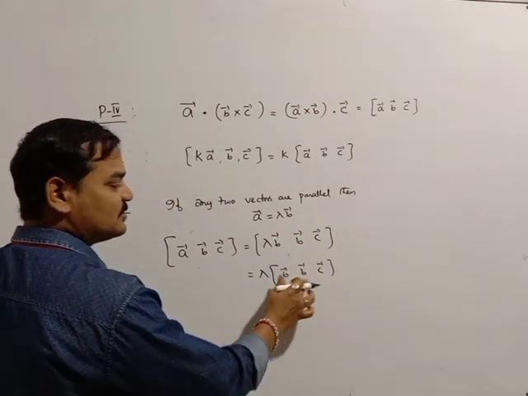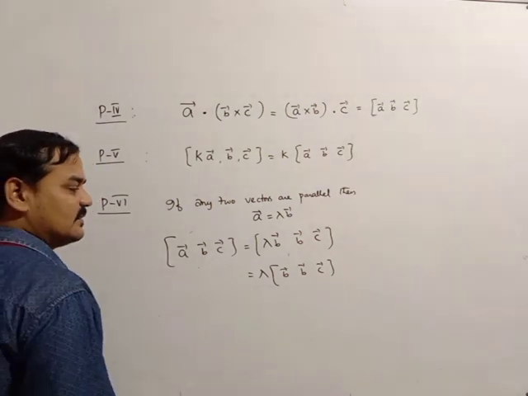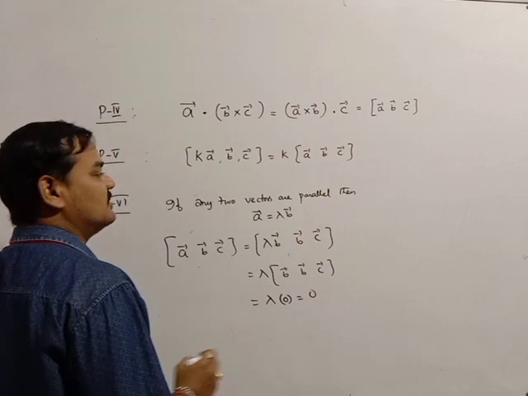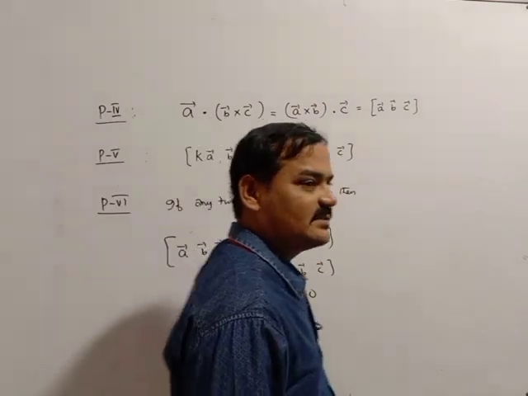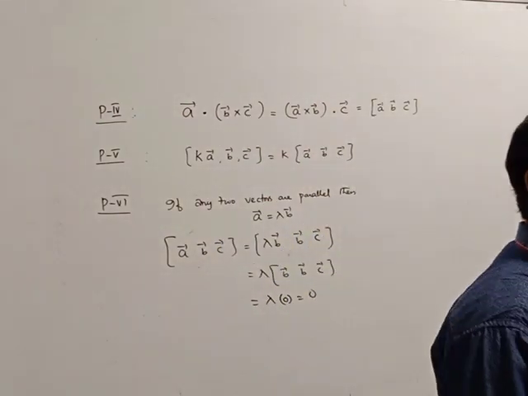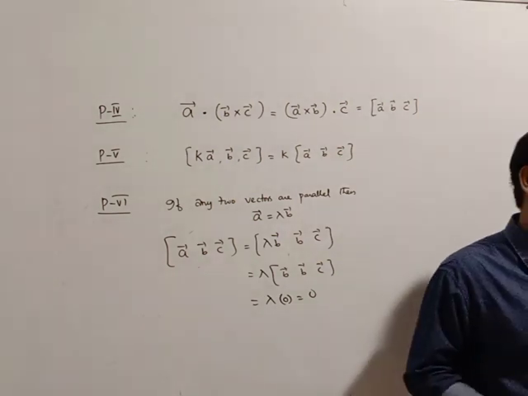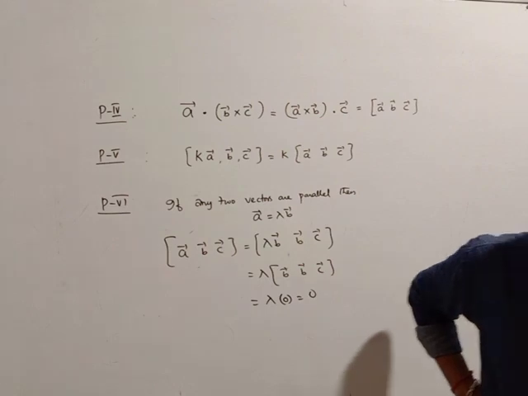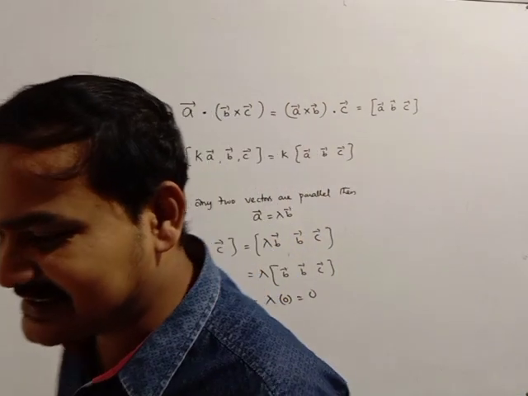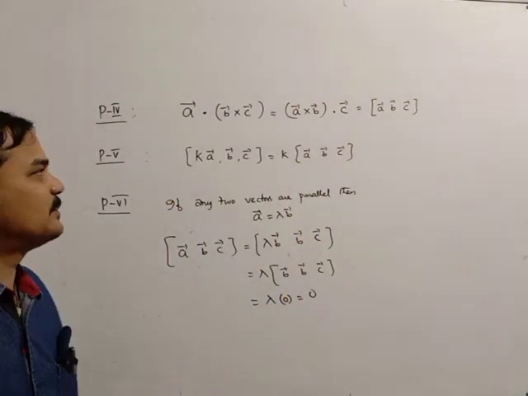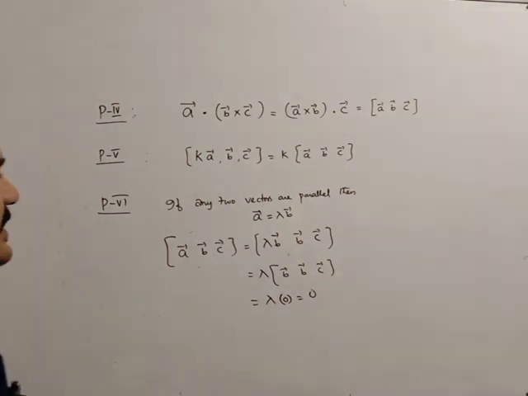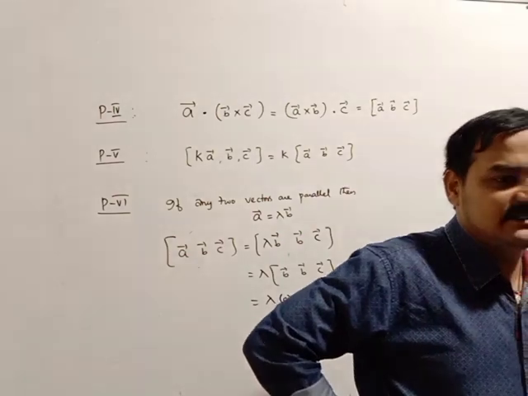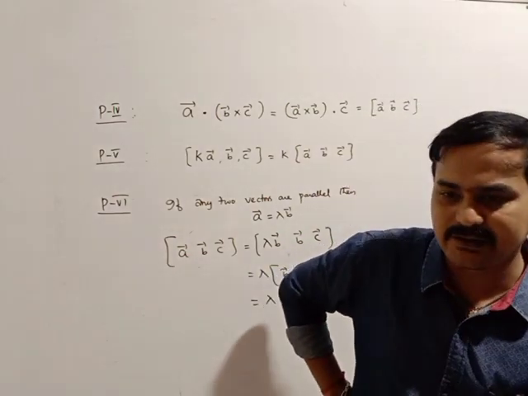You observe that two vectors are identical, so the box is 0. So lambda into 0 is equal to 0. That means in three vectors, if any two vectors are parallel, their box product is 0. This is the sixth property: if any two vectors are parallel, then their box product is always 0.